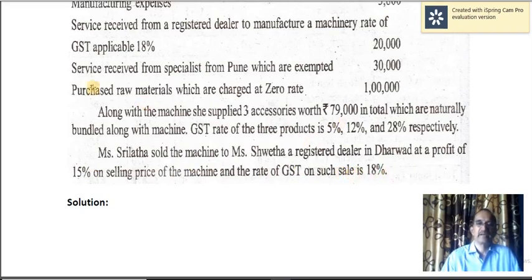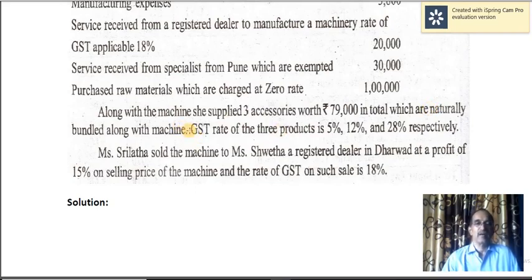So here it is mentioned 3 accessories were also supplied, but they are naturally bundled along with the machine. So this type of supply is called a composite supply. So composite supply means the goods supplied here are related and naturally bundled.